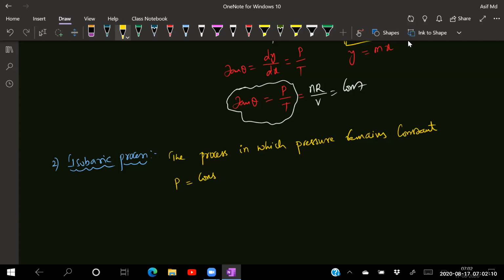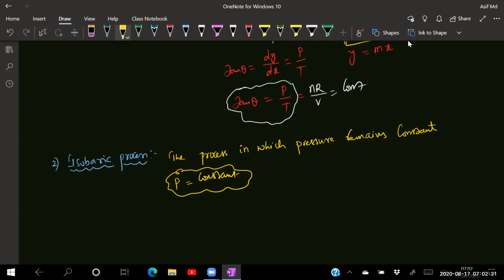P is equal to what here? Constant. Because unit of the pressure is nothing but what? Atmosphere or bar. Okay, the bar. So pressure is remaining constant in this one. So the process in which the pressure remains constant is called what? Isobaric. Okay. Now if I'm applying the work done in this one.